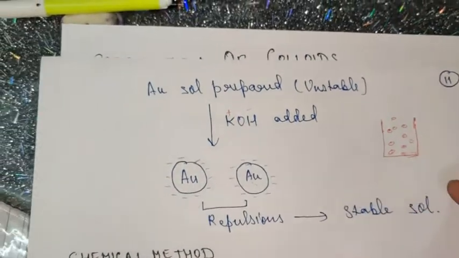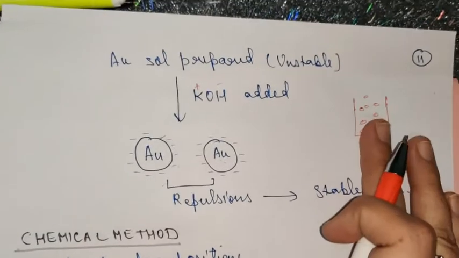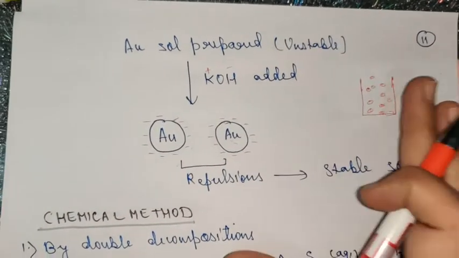So this is Bredig's Arc method. I hope it is clear, children. Now in the next session, I'll tell you about another method.